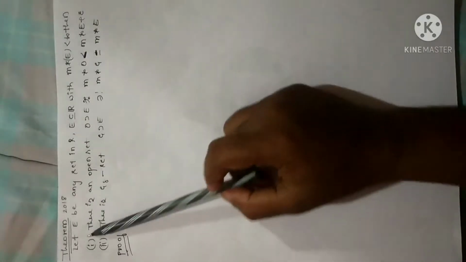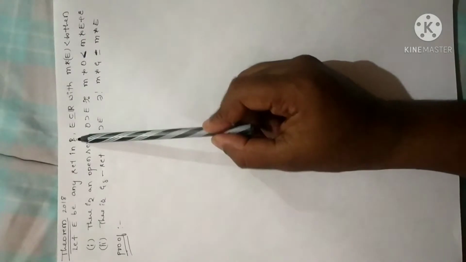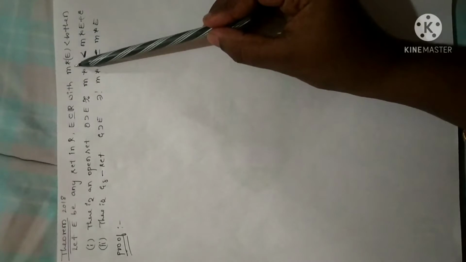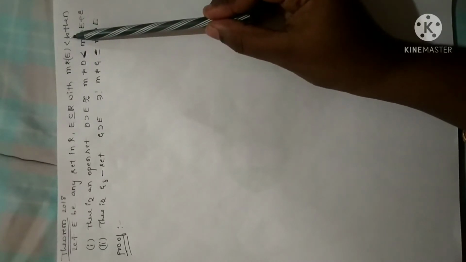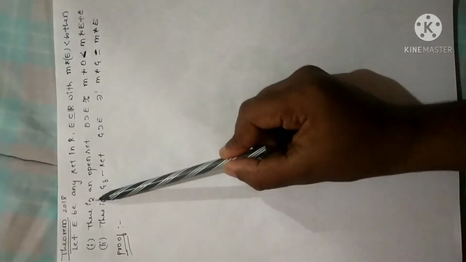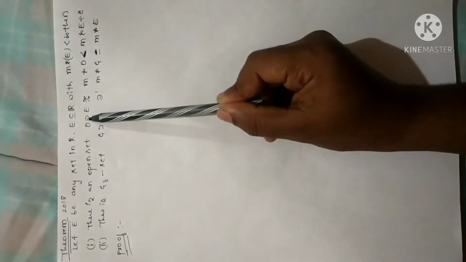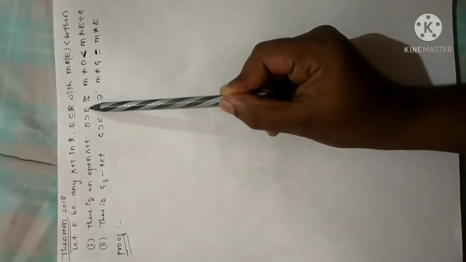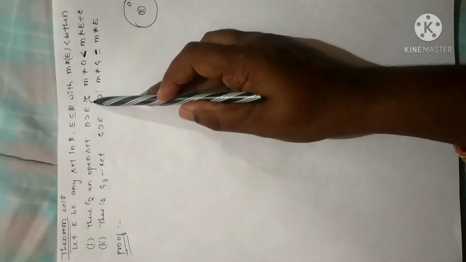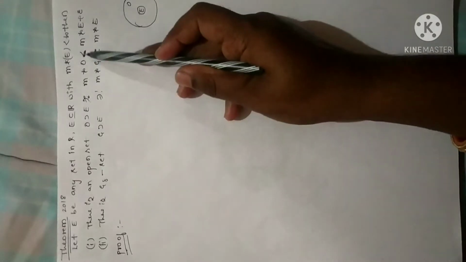So here is a statement: if E is any set in R, E a subset of R, with measure of E less than infinity, meaning the measure of E is finite, then there is an open set O which contains E, or else I can read this as E is contained in O. So O is a larger set in which E lies. Then we have to prove that measure of O is less than measure of E plus epsilon.